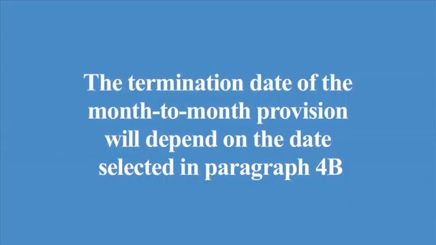If either party does not give the required notice provided in the lease, it will automatically continue on a month-to-month basis. If the lease does automatically renew on a month-to-month basis, it will continue on a month-to-month basis until either party provides written notice to the other. The termination date of the month-to-month provision will depend on the date selected in paragraph 4B.